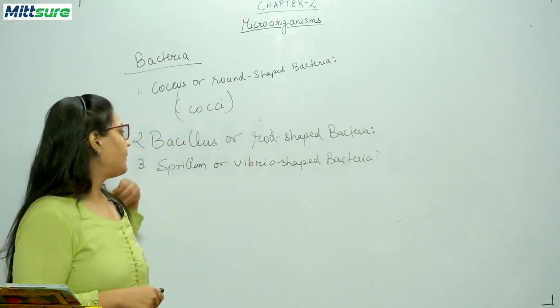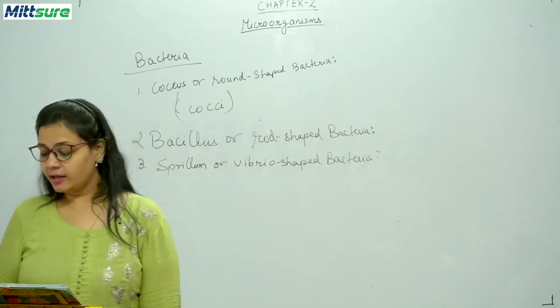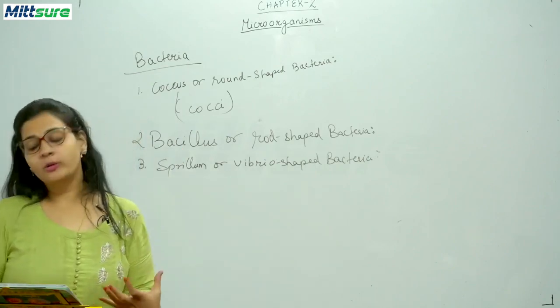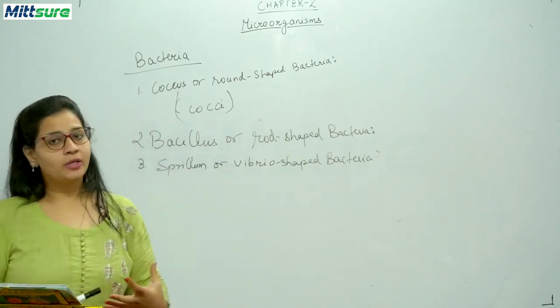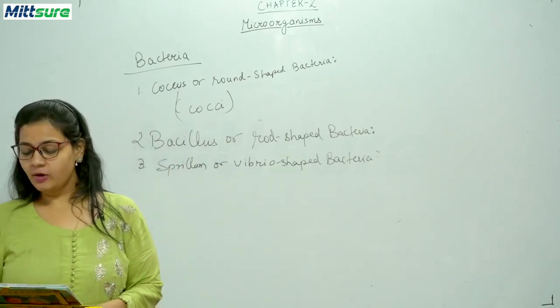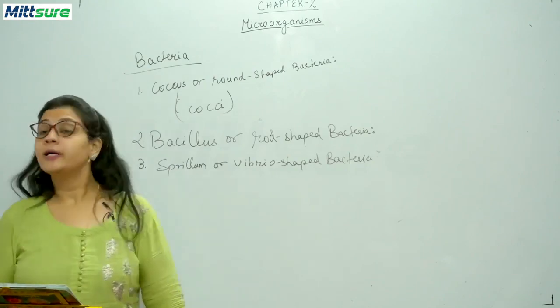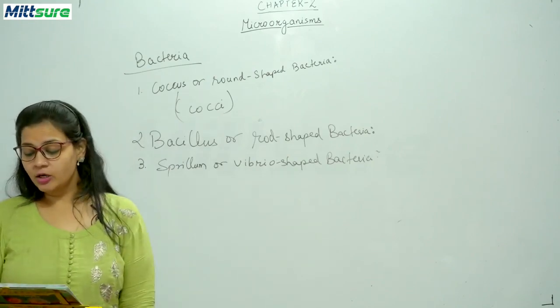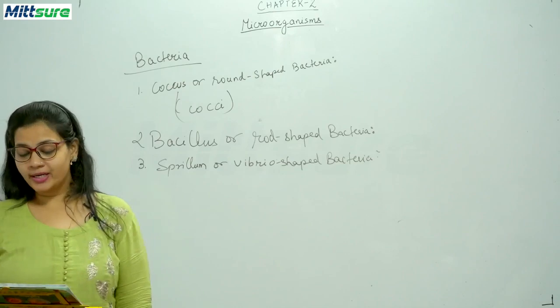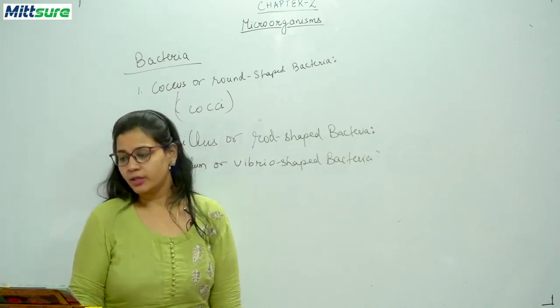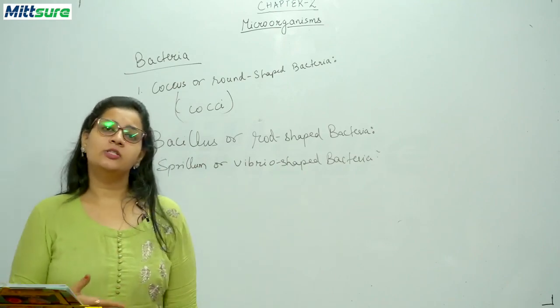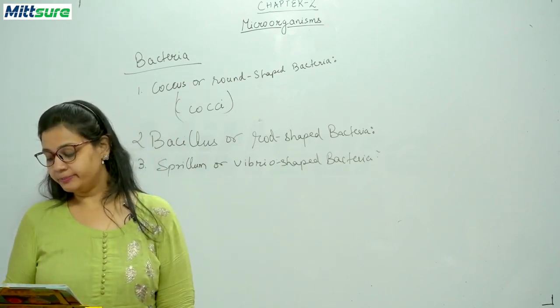Now these types of bacteria may have one or more cilia or flagella on their body surfaces. And the example of this type of bacteria is Vibrio cholerae, and this Vibrio cholerae causes cholera. Okay, cholera is a disease which is caused by this bacteria.